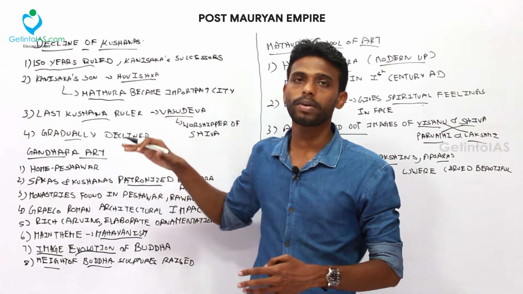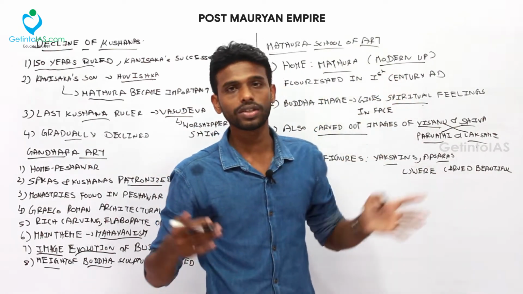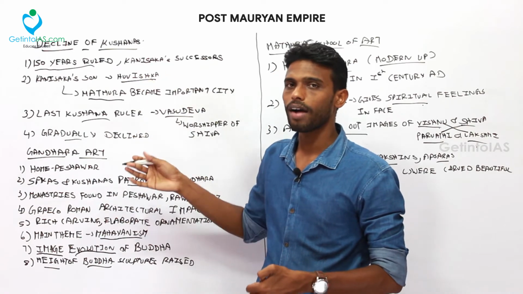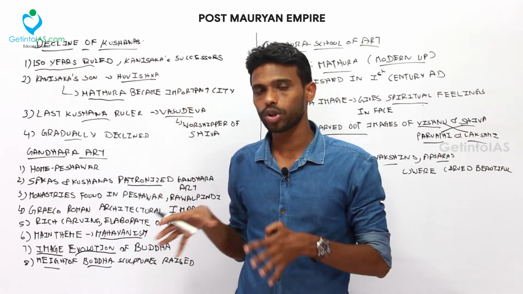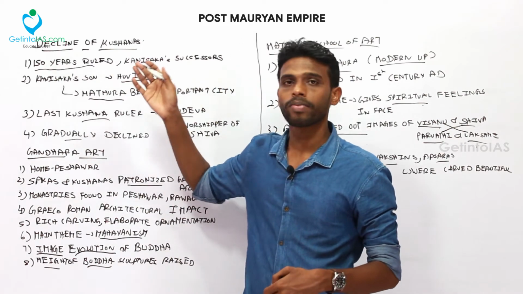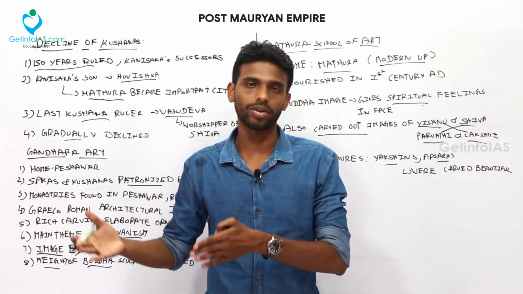And this all happens in north and central India. But during this time, the 1st century, 2nd century AD, there was the evolution of the Sangam age in the south. So these all happened after the Mauryan Empire, which occupied up to the Deccan region, and they split it into three. So the northwest was ruled by Sungas first, then the Kushanas came, and the central region was ruled by Satavahanas. They continued their progress.